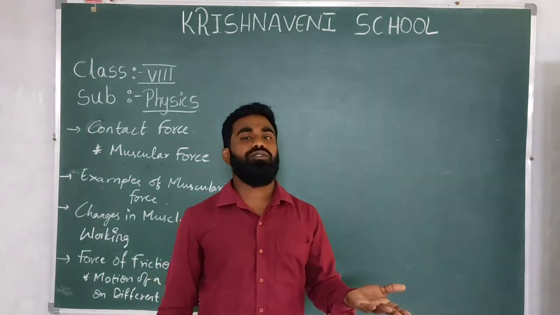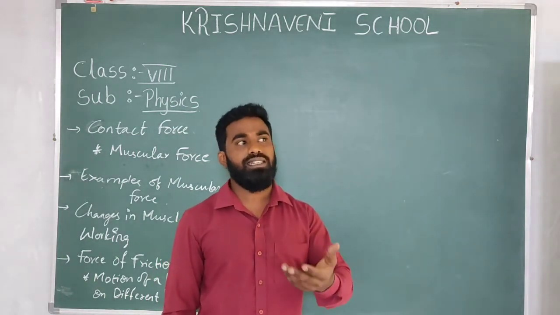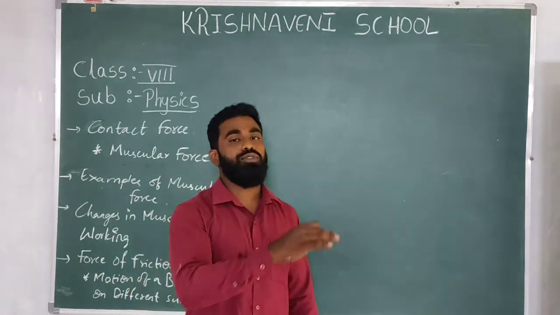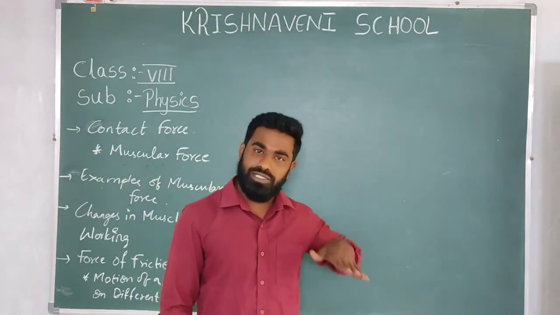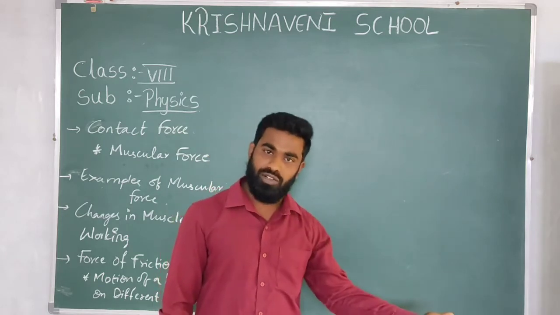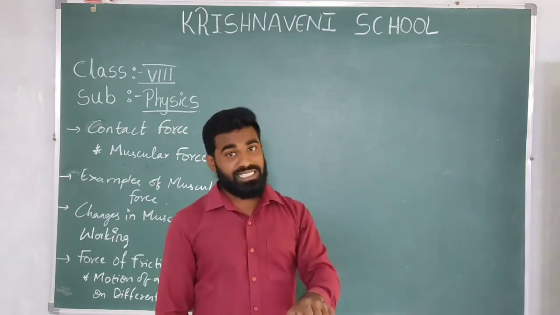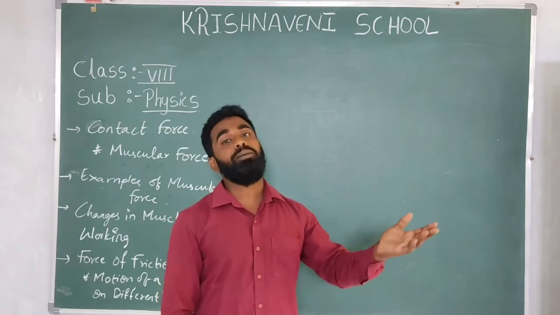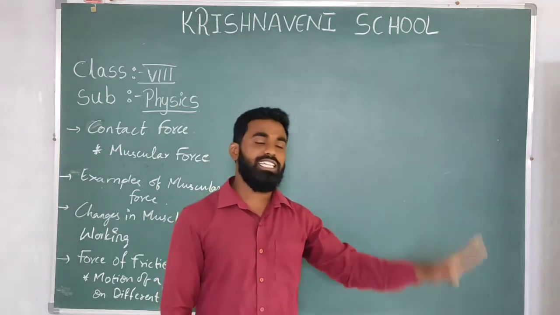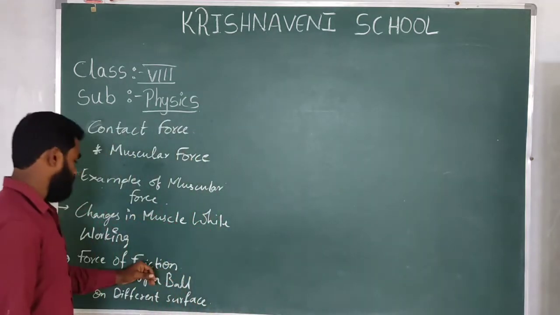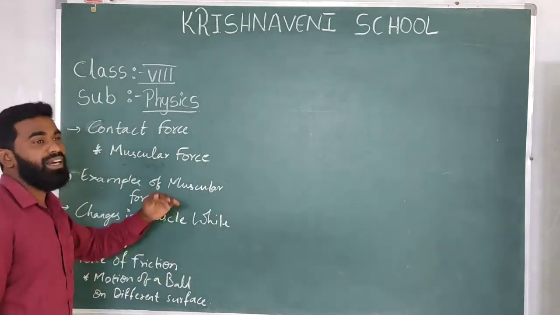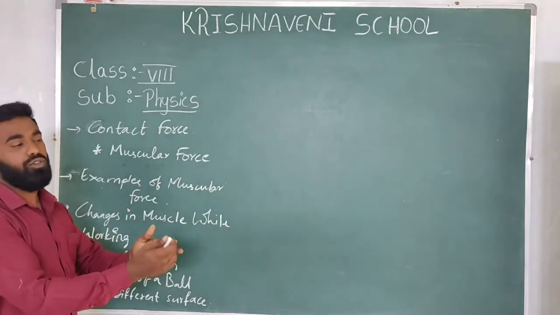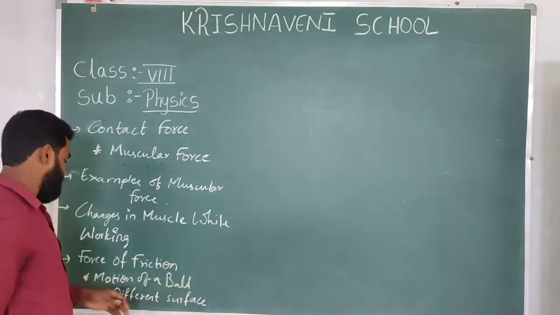If there is no friction, what happens? Think that there is oil on the floor. If you step on the oil, what happens? You will slip and fall down. So the resistance to the force, the resistance towards the slipping motion, that type of force is called friction force. It is also a type of force, but it is opposite in direction. If you are moving forward, the friction force is applied in the backward direction.